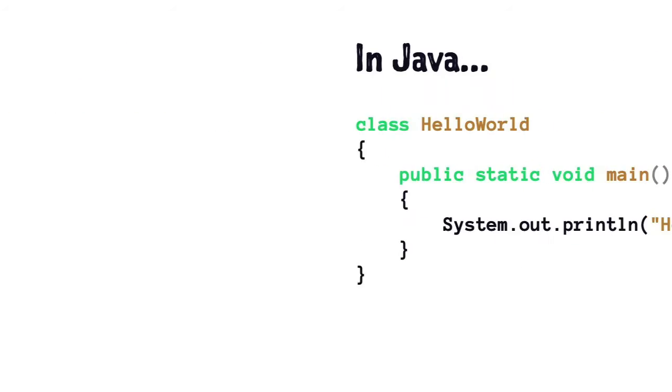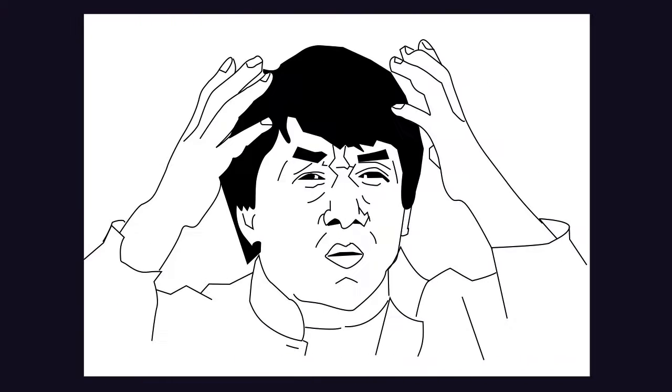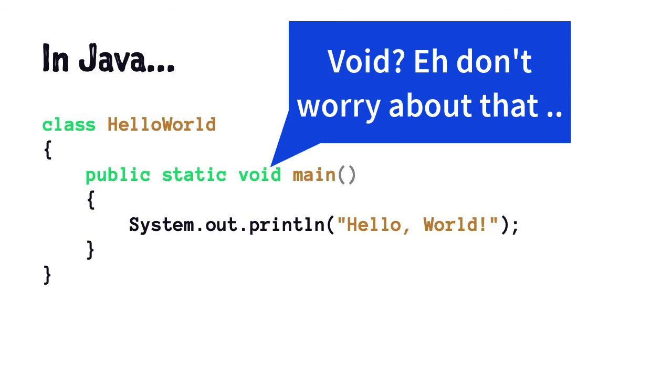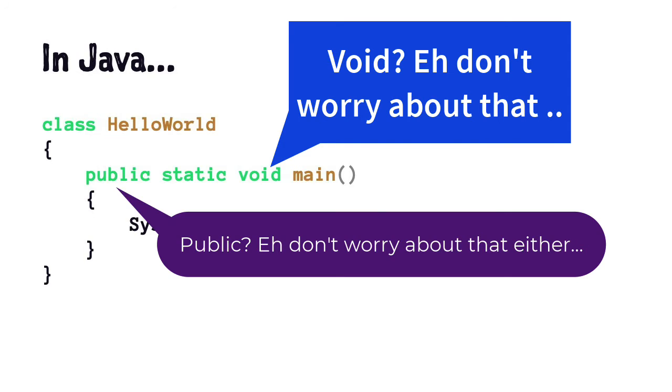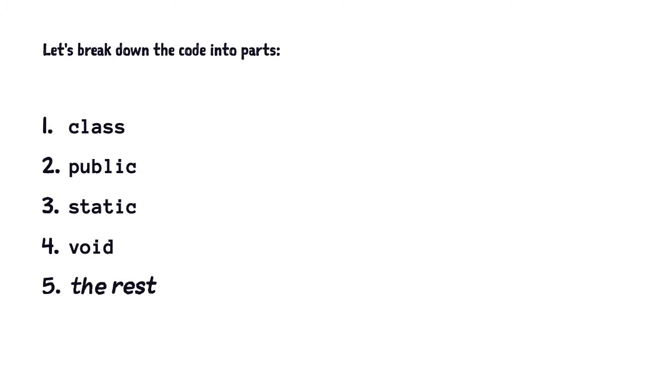In Java, Hello World looks like this. Class Hello World, public static void, main, System.out.println, Hello World. What? There is a lot going on in that statement, and one must understand a whole bunch of concepts just to understand what the code above is saying. This typically leads to people skipping over parts and trying to simplify, which only makes things worse and harder to understand. Let's break down the code into parts.